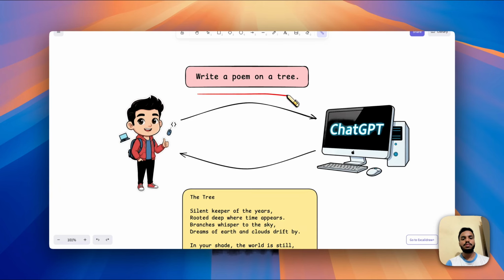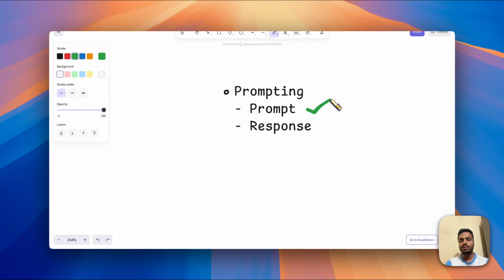I gave an instruction to ChatGPT. The instruction is called prompt. ChatGPT gave me back the poem. This output is called response. Now you know what is prompt, what is response.